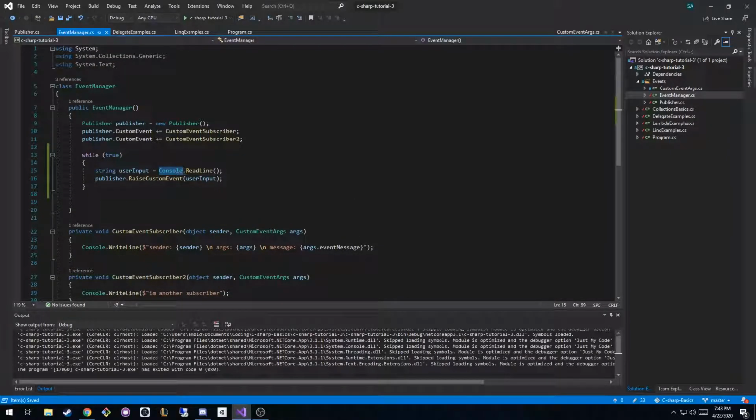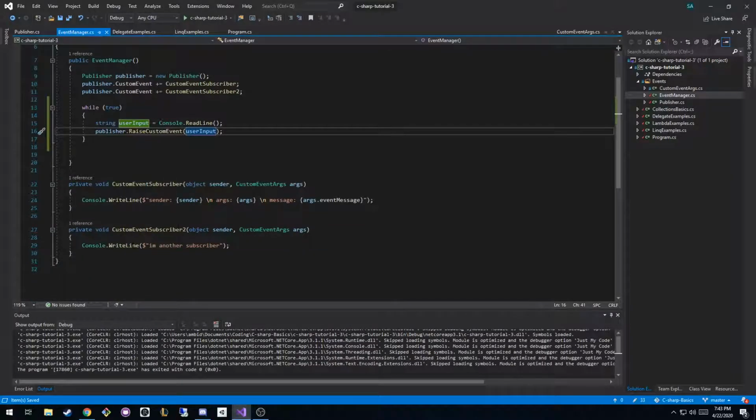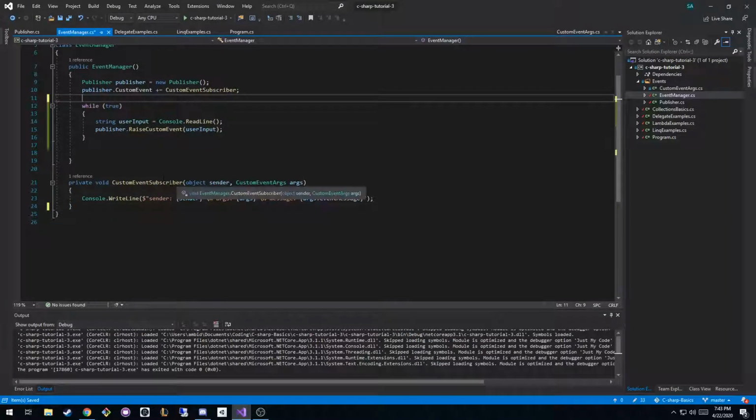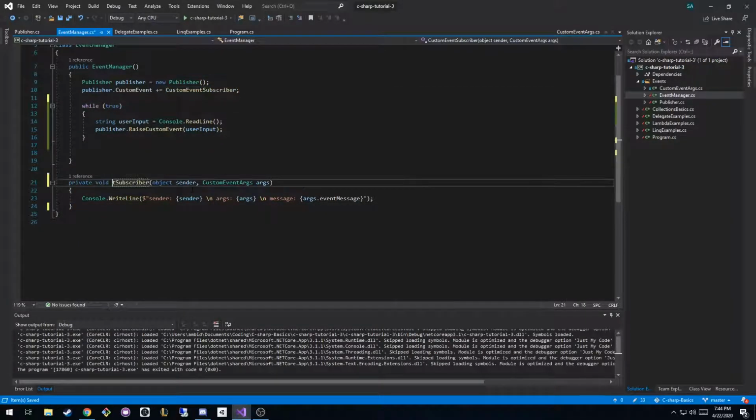So we're going to read a line, and then we're going to raise the event telling the game that something has changed. We're only going to have one event for now, and the subscriber will be player input subscriber.